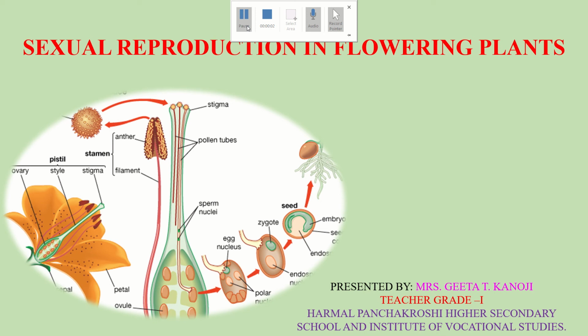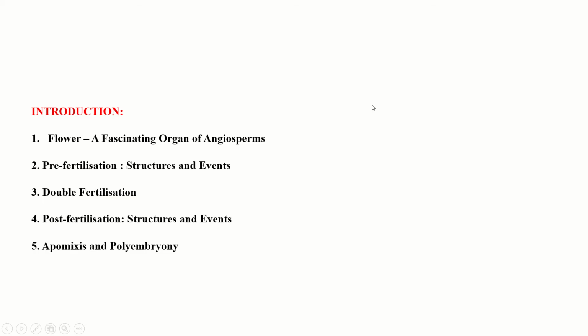Good morning, students. Today we'll study sexual reproduction in flowering plants. So, this is the second chapter. In this chapter, we'll study the following points: first, flower, a fascinating organ of angiosperms; second, pre-fertilization, structures and events; third, double fertilization; next, post-fertilization, structure and events; and the last topic, apomixis and polyembryony.